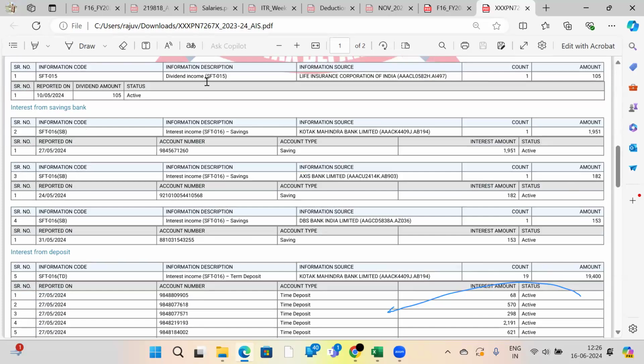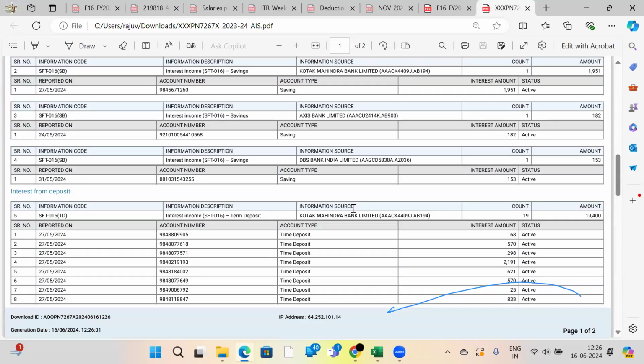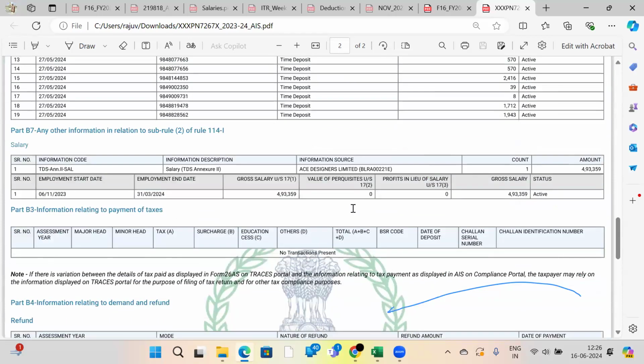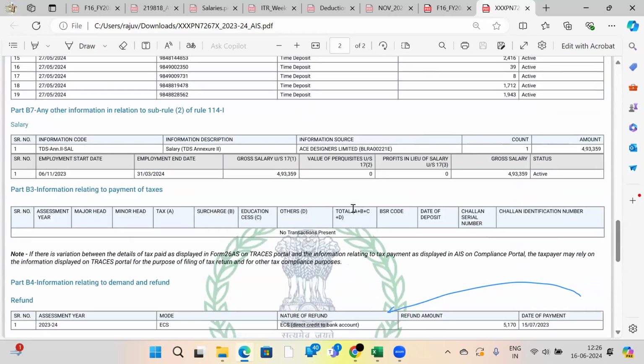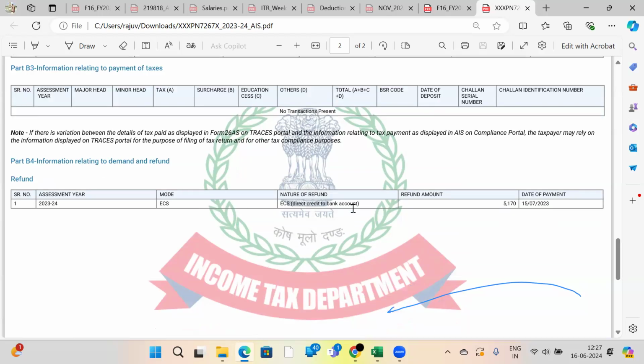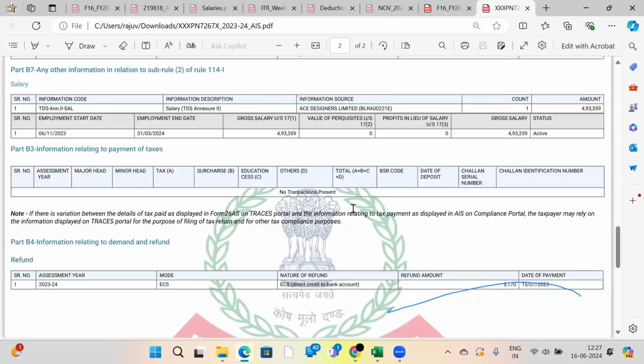See, I have received this dividend income. Based on this AIS only, tax professionals are now filing the income tax returns of each and every assessee. Previously, assessees were not disclosing their incomes. Why are they not disclosing? Simple logic: will you tell all your income details to your tax professional for payment of income tax? Definitely each and every person wants to hide their incomes to reduce their tax liability.